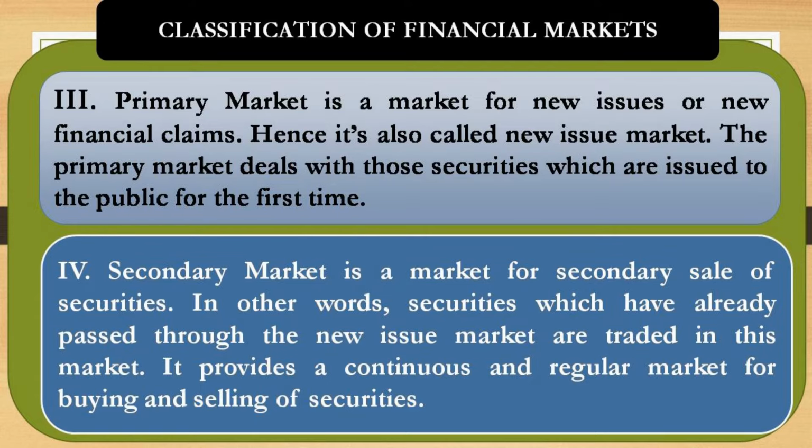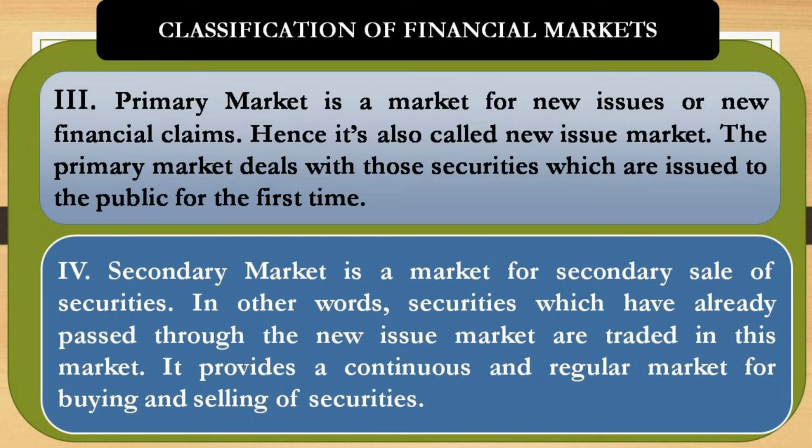Now, another classification of financial markets is into primary market and secondary market. The important thing is that here the classification of financial market is based on the type of securities, that is, whether new or old, traded in the market. That is really very interesting. Primary market is the market for new or fresh issues issued by an existing company or a new company, but the condition is that they are fresh, new securities. That is why primary market is also known as the new issue market.